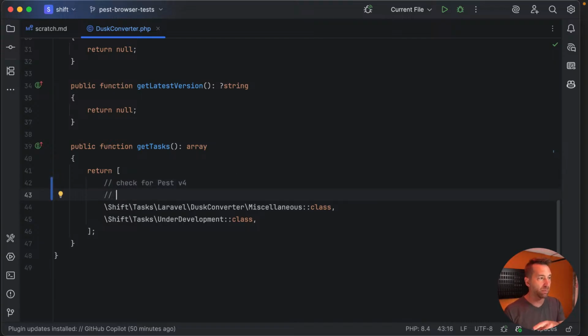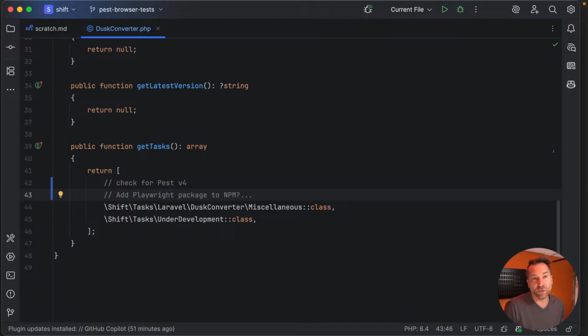What we will probably need to do, though, and this might be included with Pest somehow, is my guess is there's some kind of npm playwright package. So: add the playwright package to npm.